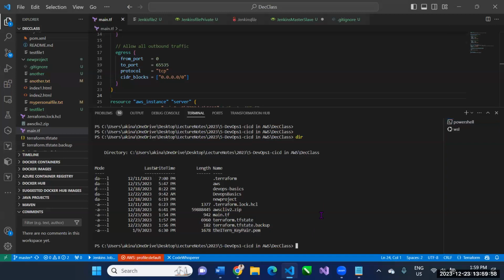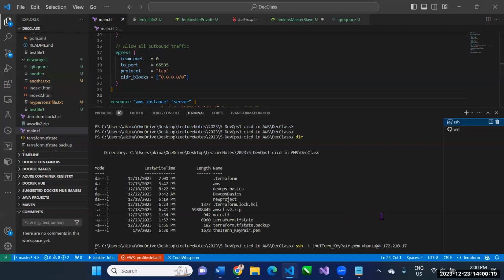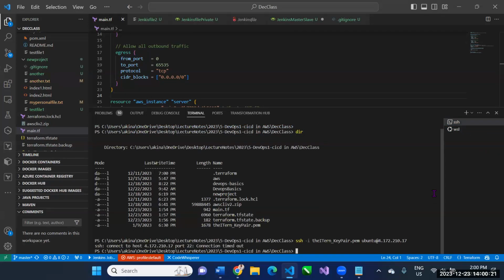So I come back here one more time and I say SSH there. Connection timed out. There's a problem.